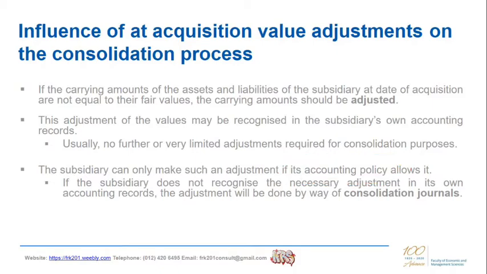If the subsidiary does not recognize the necessary adjustment in its own accounting records, the adjustment will be done by way of a consolidation journal entry.